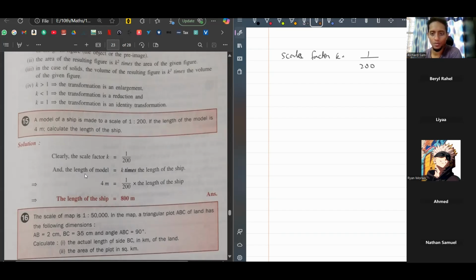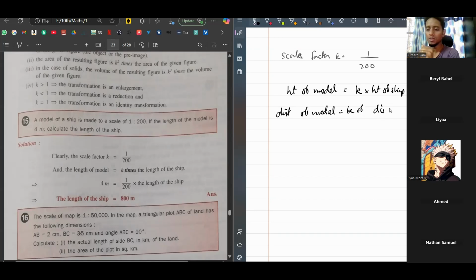So for example, if you want to find height, what's the formula for height? Height of model is equal to K into height of ship. Or any value, distance: distance of model is equal to K into distance of the actual shape, whatever it is, ship or car or whatever. Okay.